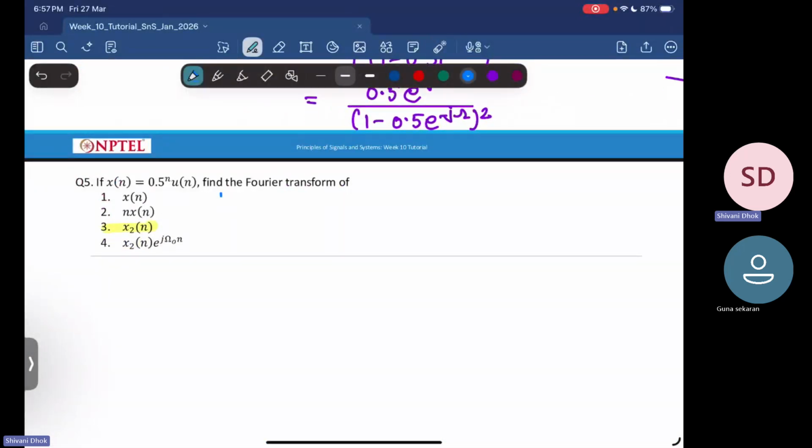So we saw that xm of n has a Fourier transform as capital X m of omega. Here m is equal to 2.